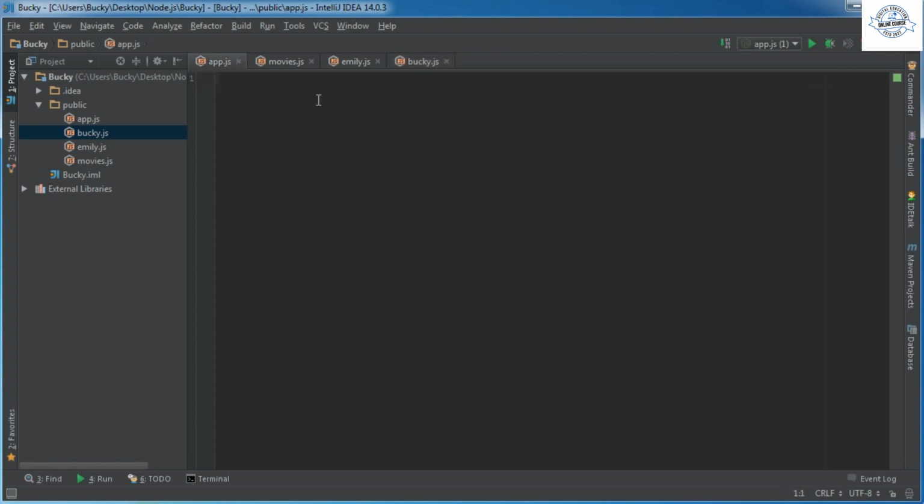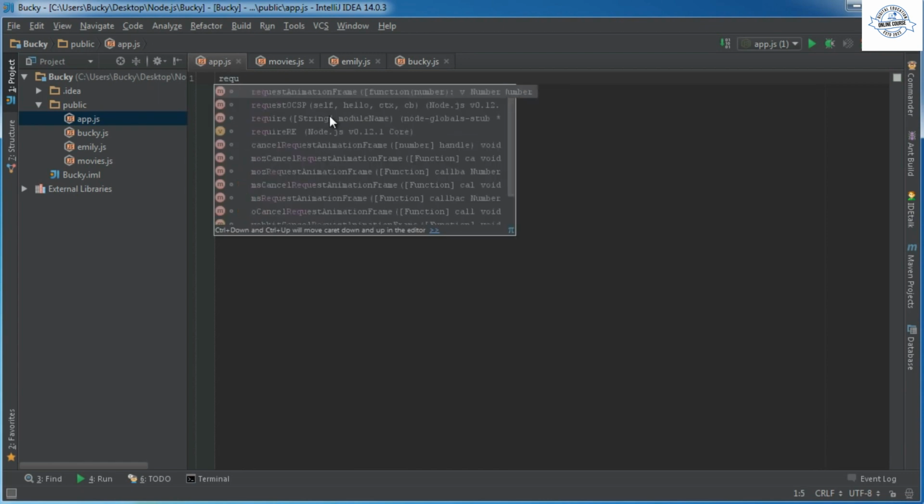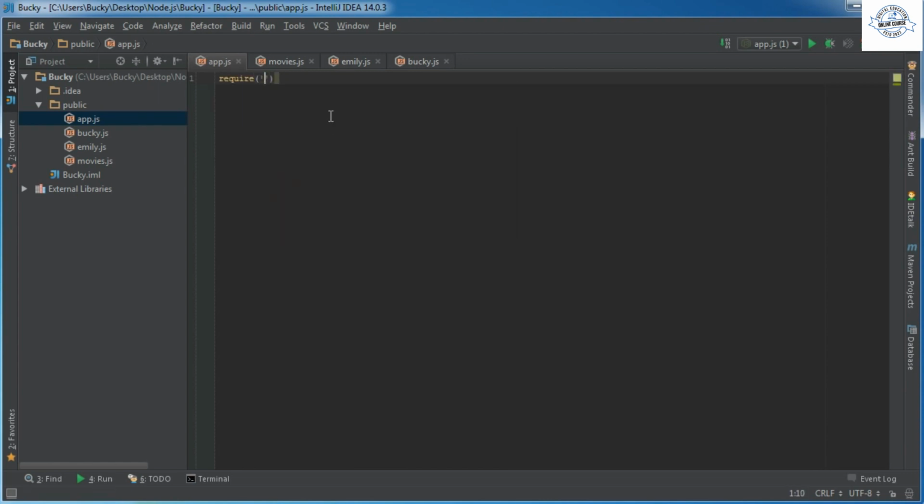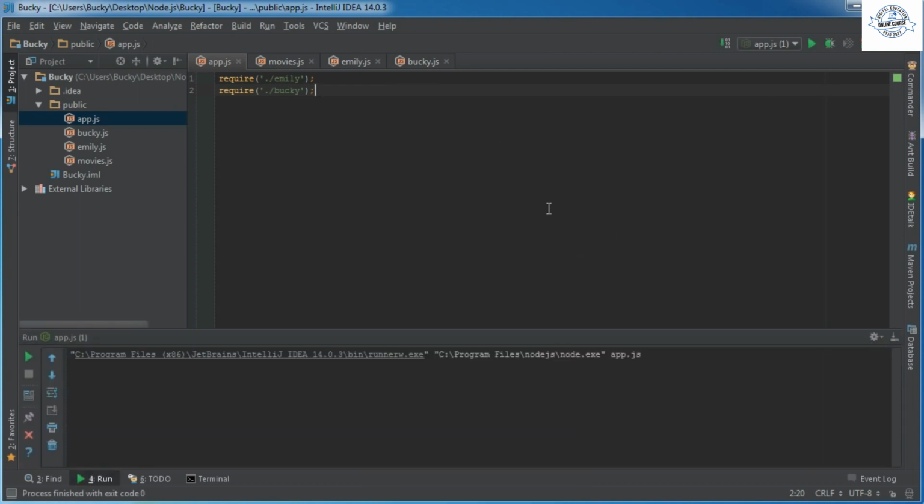So now in our app.js, remember, this is our starting point, and all we have to do here is this. We can actually just require Emily and Bucky as well. So again, what this is going to do is require those two modules. So check this out. Alright, so it says Emily's favorite movie is The Notebook.